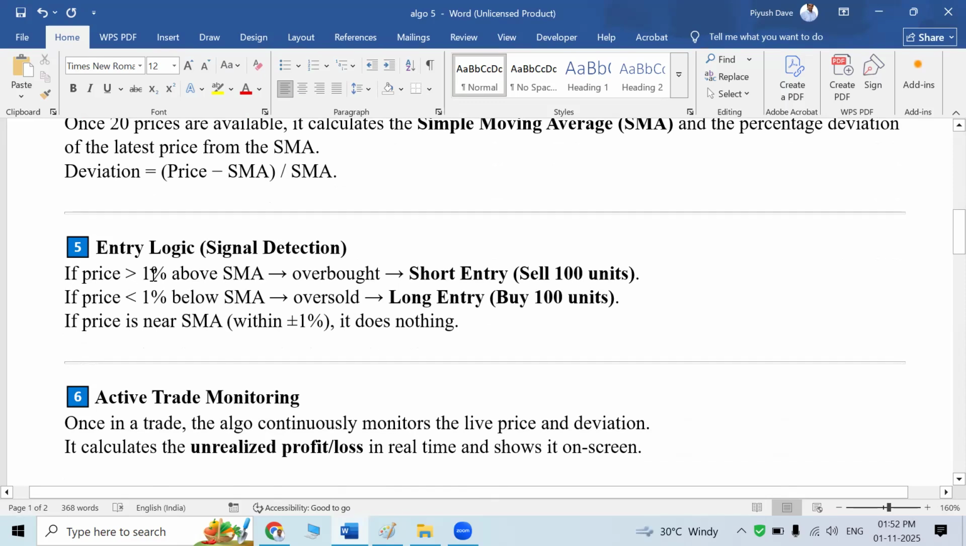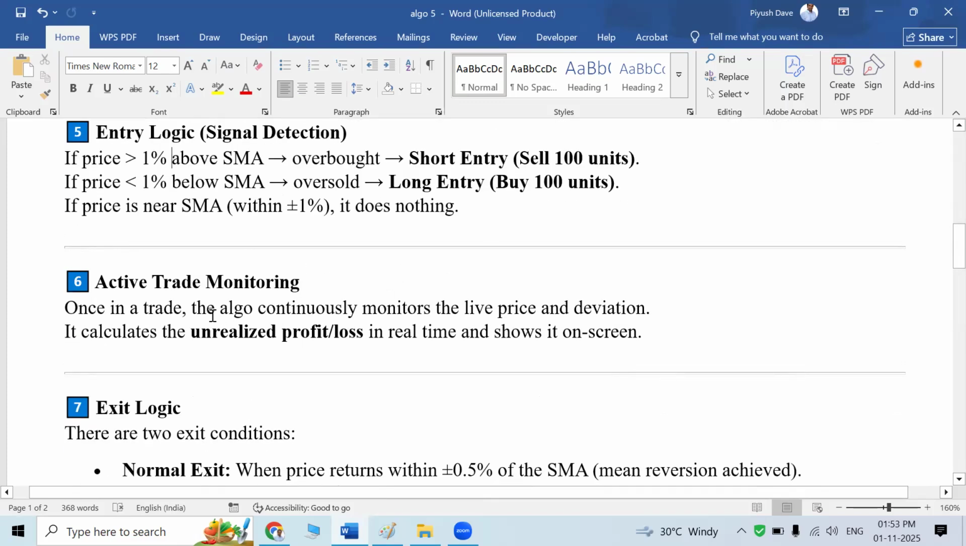If the price is 1% above the simple moving average, we consider it overbought and we will short the equity. You can define this as 1%, 2% or 5% as per your requirement. If the price is 1% below the simple moving average, we consider it oversold and we will take a long entry and buy 100 units. If the price is within plus or minus 1%, we will do nothing.